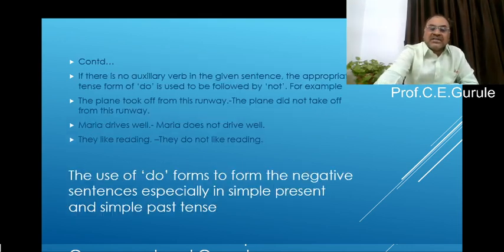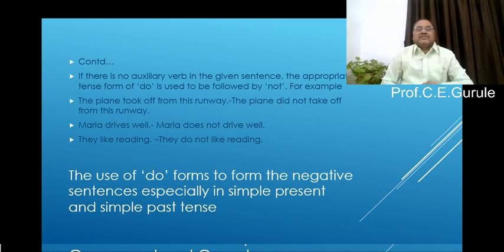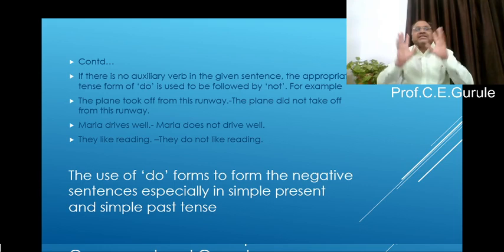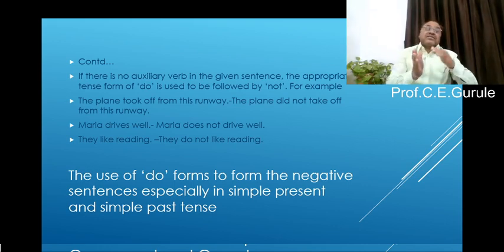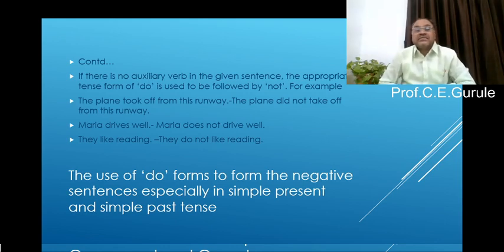Now the difficult part of transforming declarative sentences into negative sentences is this: suppose you know all the auxiliaries, you know am, is, are, you know have, has, you know will, you know was, were, and so on. But when there is no auxiliary verb in the given sentence, what is to be done?